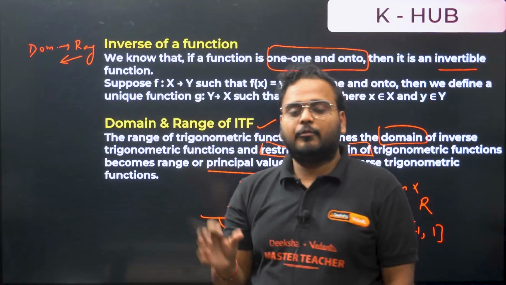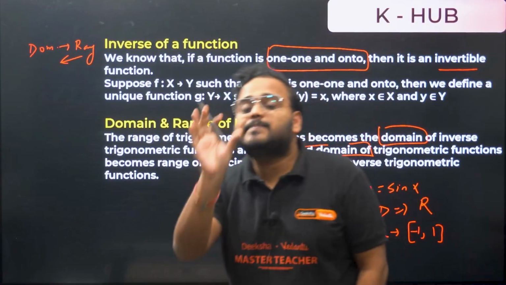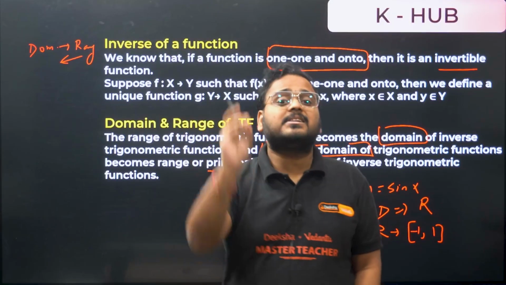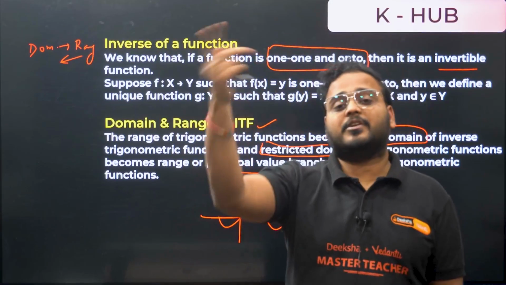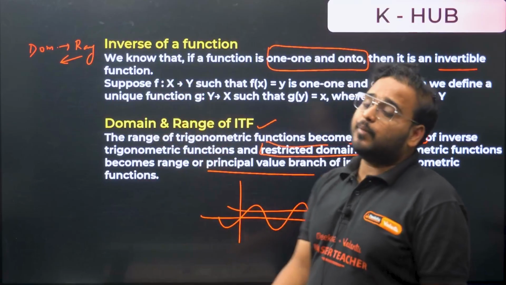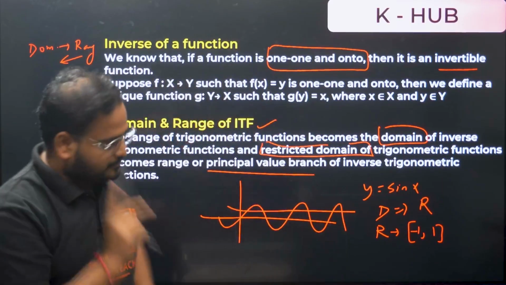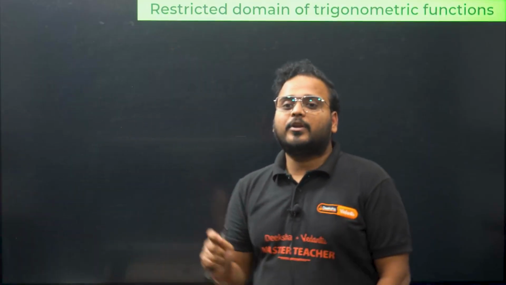Once you get the restricted domain, that domain becomes the principal value branch for ITFs, for the inverse of the trigonometric function. That is very important. You'll see that over here. Let's learn about restricted domain of trigonometric function.